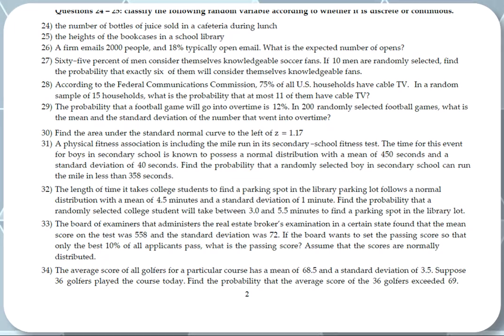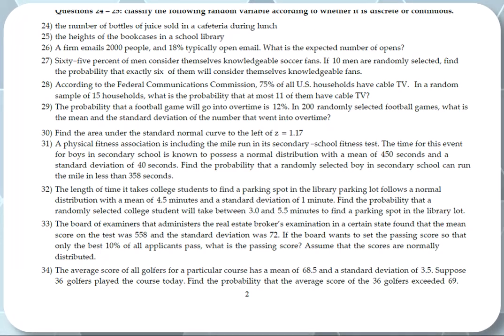Okay, 34. The average score for all golfers for a particular course has a mean of 68.5 and a standard deviation of 3.5. Suppose 36 golfers played the course today. So n is 36, it gives us a sample, not one individual. So it's a central limit theorem now. Find the probability that the average score of the 36 golfers exceeds 69. So he wants a probability not of x, but of the sample, which is x bar greater than 69.